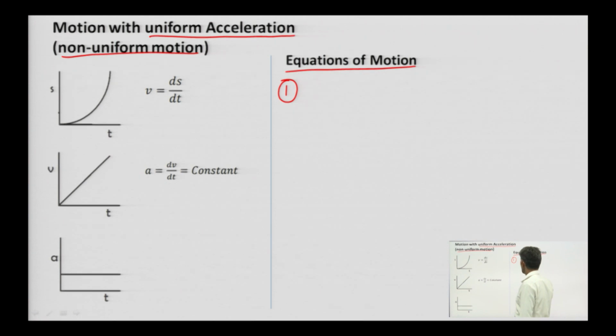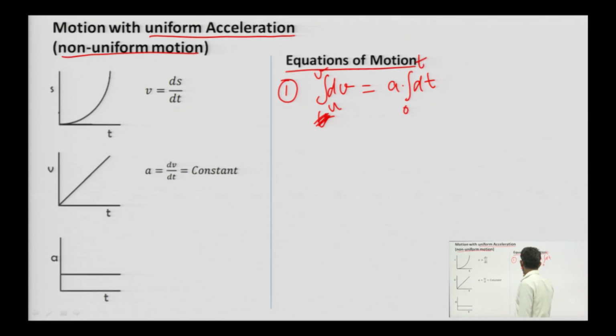So, we have dv is equal to a into dt, okay. If we are integrating this, since a is constant, take it outside. So, we put the limits: v from u to v, okay, and t from 0 to t.